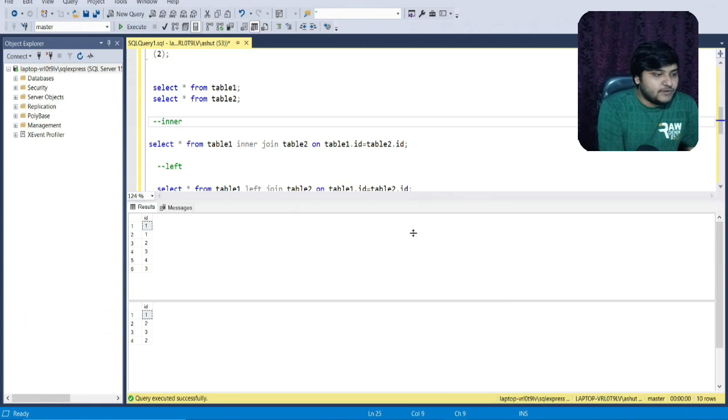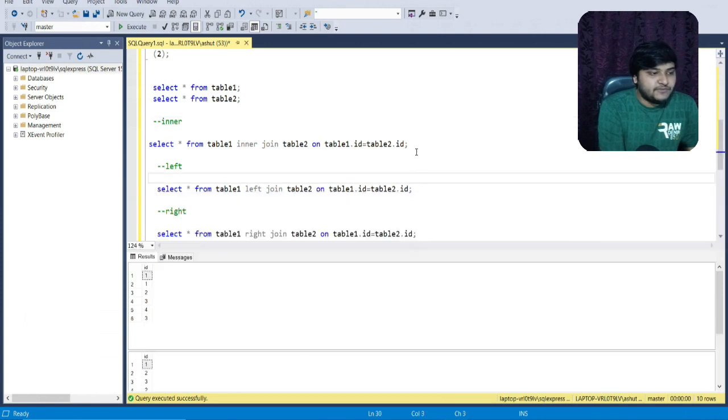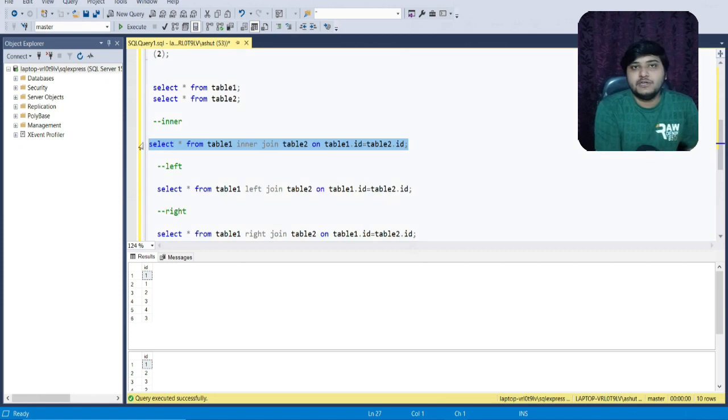Now before moving ahead, I believe that you know the difference between the inner join, left join, right join, and the full outer join. I believe that you know the definition of what these joins do. Inner join, in the output it will just return the matching rows in both the tables. Left join will return the matching rows as well as all the values from the leftmost table.